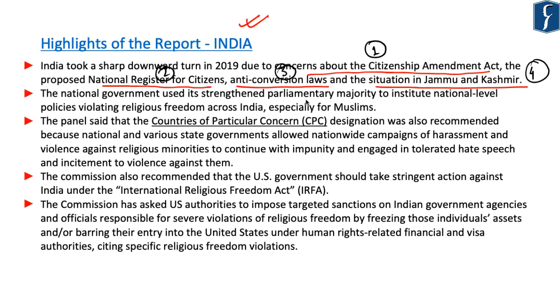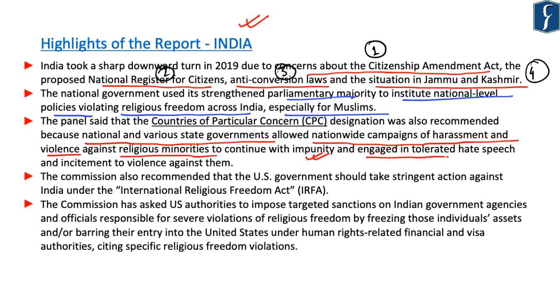The report highlighted that the national government used its parliamentary majority to institute national level policies which violated religious freedom across India, especially for Muslims. The panel said that the Countries of Particular Concern designation was also recommended for India because national and various state governments allowed nationwide campaigns of harassment and violence against religious minorities to continue with impunity, and the state as well as central governments also engaged in and tolerated hate speech and incitement to violence against the religious minorities.